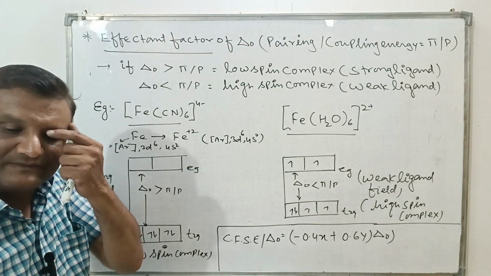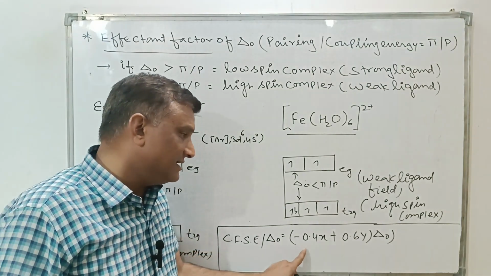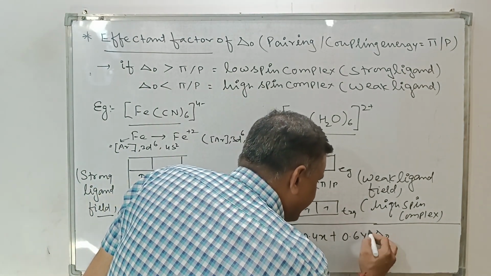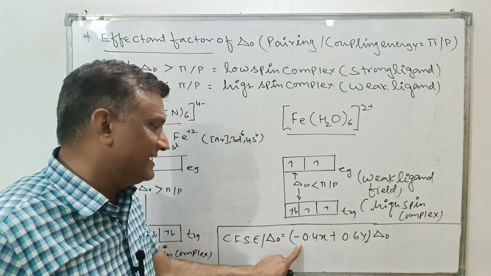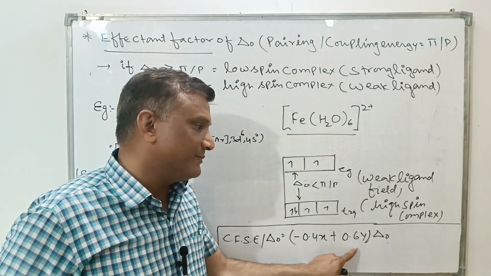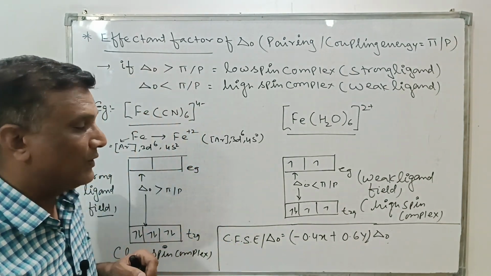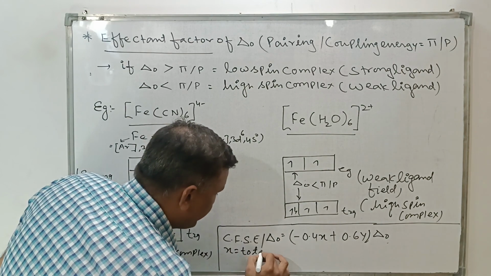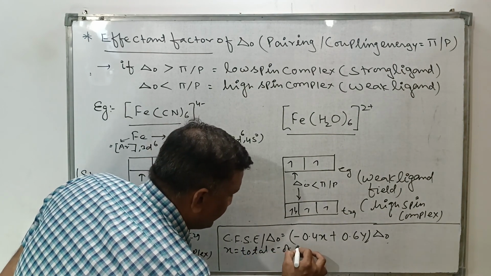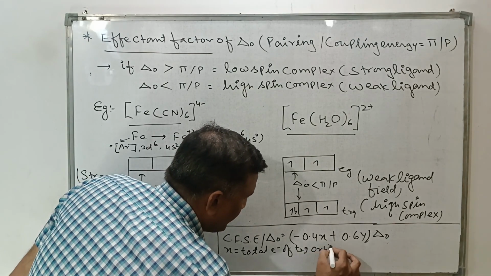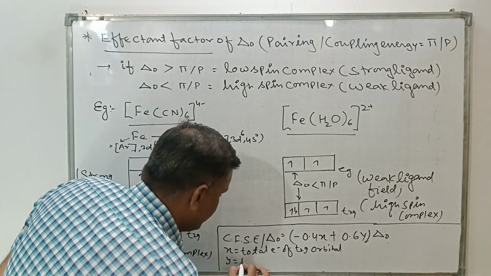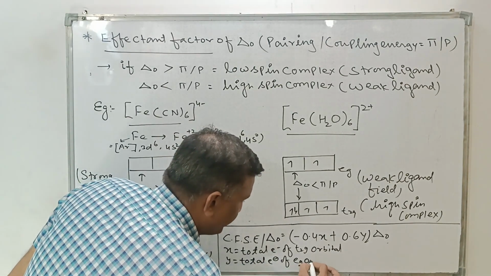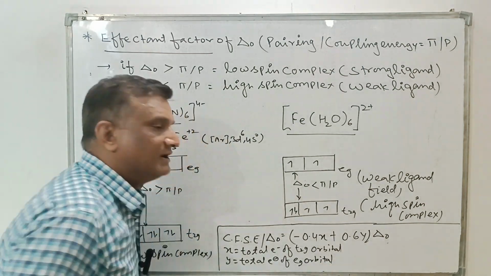If we calculate the energy, it is minus 0.4x plus 0.6y as del O. What is the meaning of x and y? x is the total number of electrons in the t2g orbitals, and y is the total number of electrons in the eg orbitals. Listen carefully.